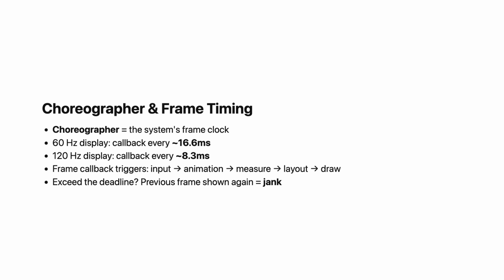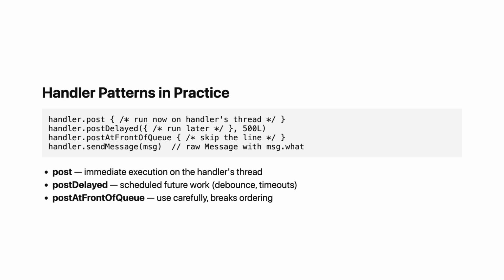This is why performance-sensitive code on the main thread needs to be fast. Not just fast enough to avoid ANRs, fast enough to finish within a single frame. Let me show you some common patterns so you can recognize them in code. Handler.post takes a runnable and schedules it for immediate execution on the handler's thread. Handler.postDelayed takes a runnable and the delay in milliseconds. This is how you schedule future work on the main thread: simple animations, timeouts, debouncing.